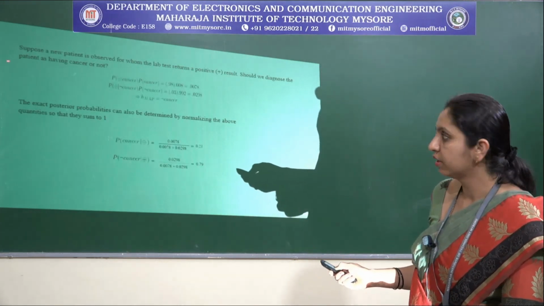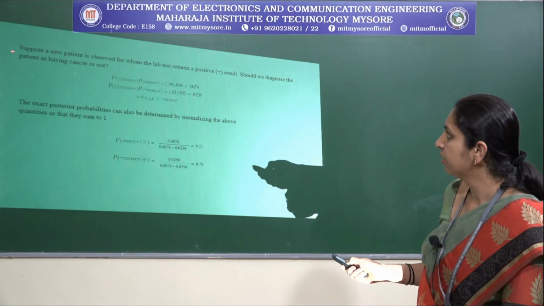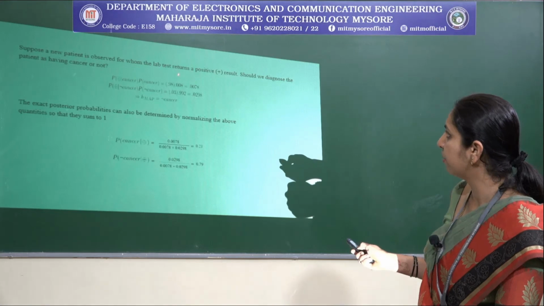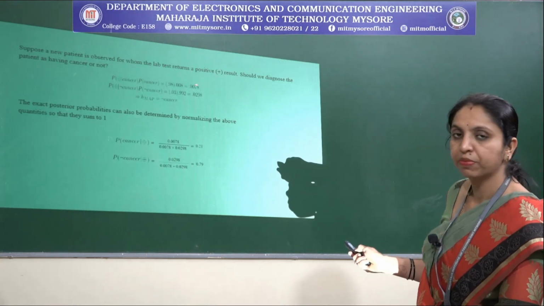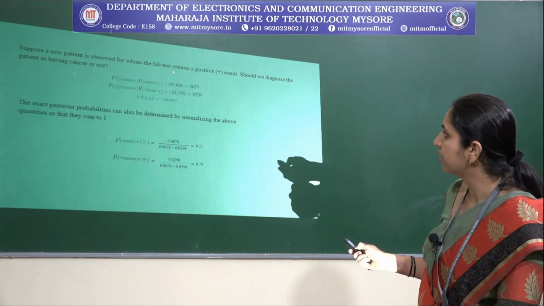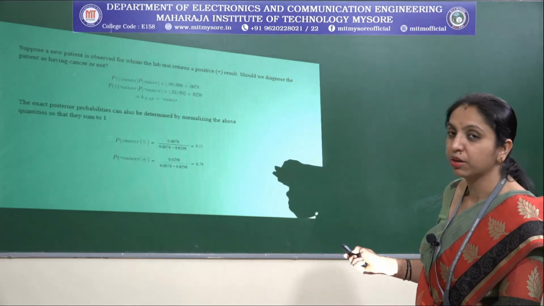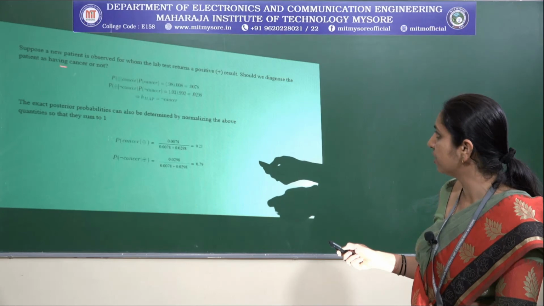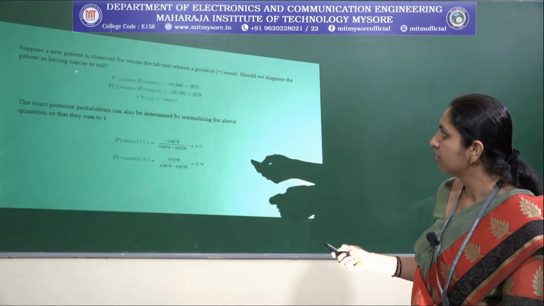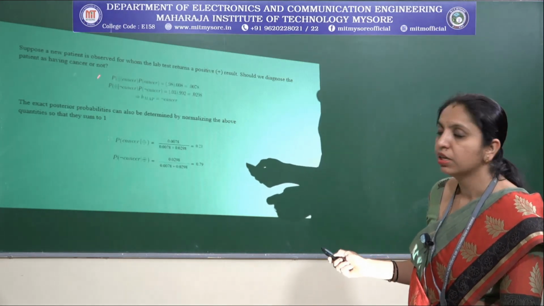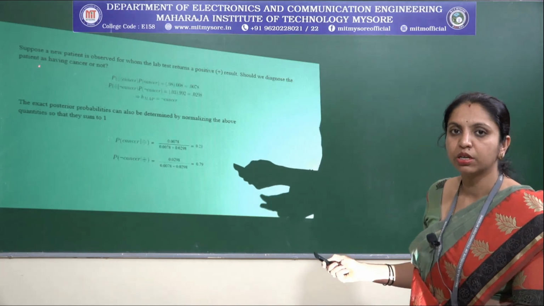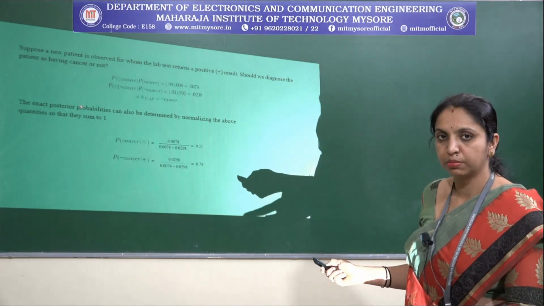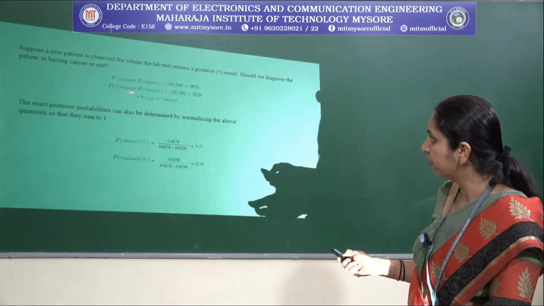Okay, so when we look at the next step, suppose a new patient is observed for whom the lab test returns a positive result. The lab result has come as positive, but we need to check whether it is correct or not. So should we diagnose the patient as having cancer or not? Of course we can do that based on a prior probability, or the prior knowledge, and the given data.